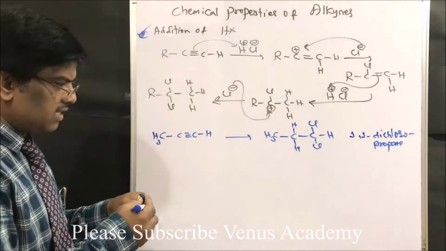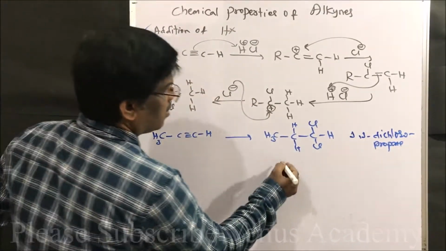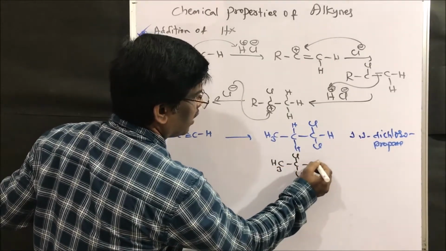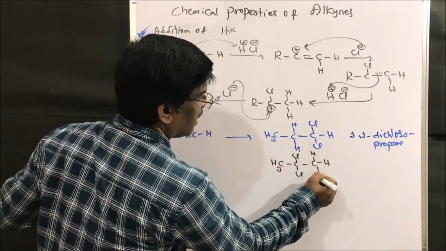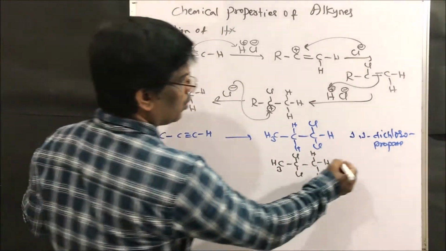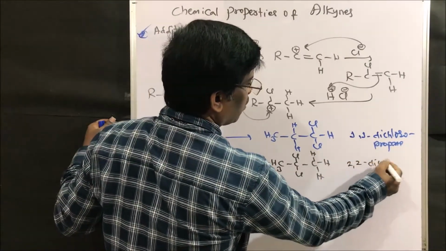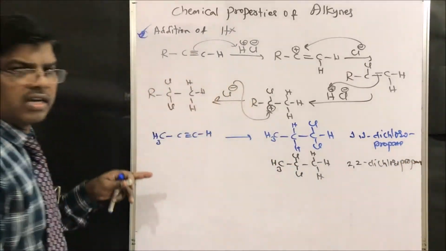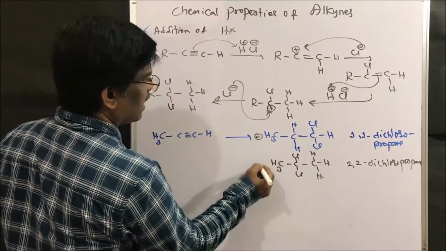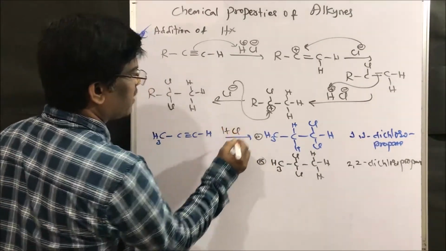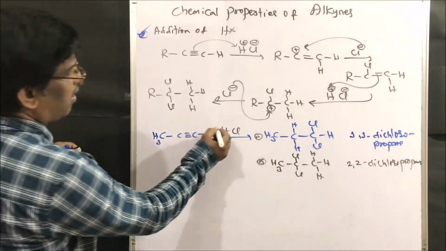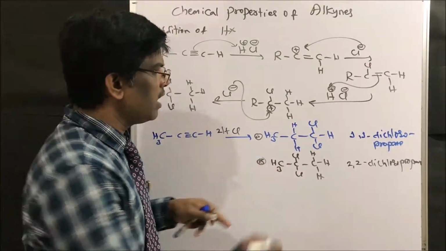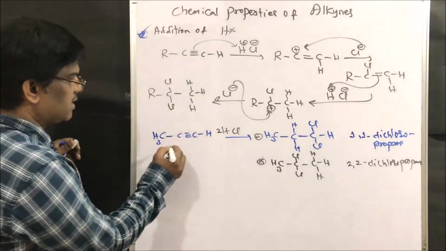Are you going to get this? Or CH3CCl2CH3, chlorine, hydrogen and hydrogen, or 2,2-dichloropropane. So what compound are you going to get? This is A, this is B. I am going to react with HCl in excess, or I can write 2 moles of HCl. So am I going to get A or B? Let us see. Just think.